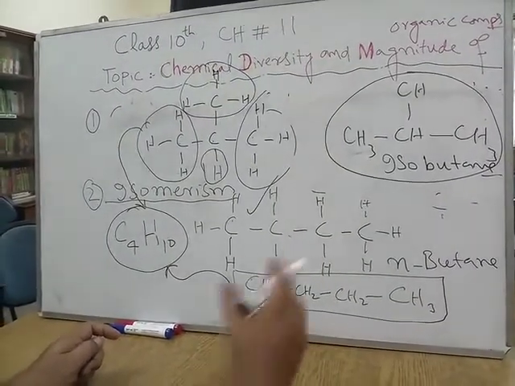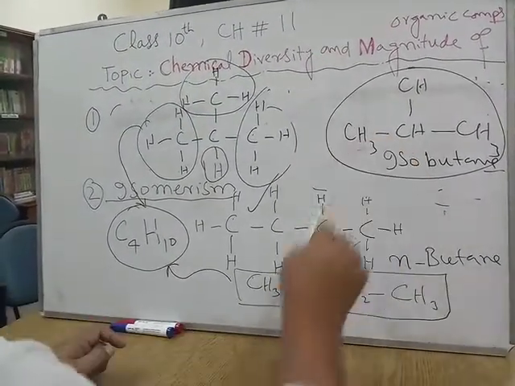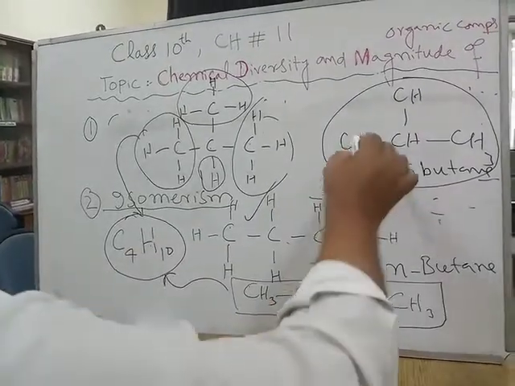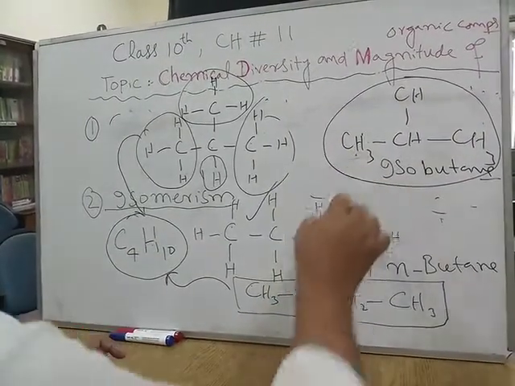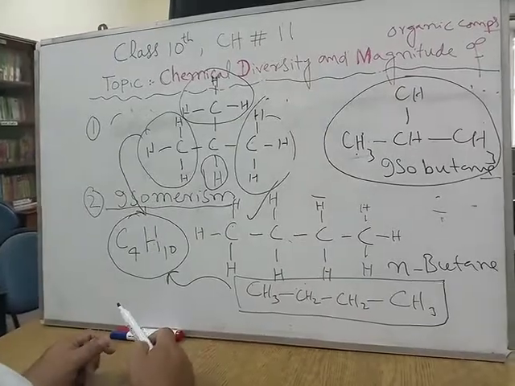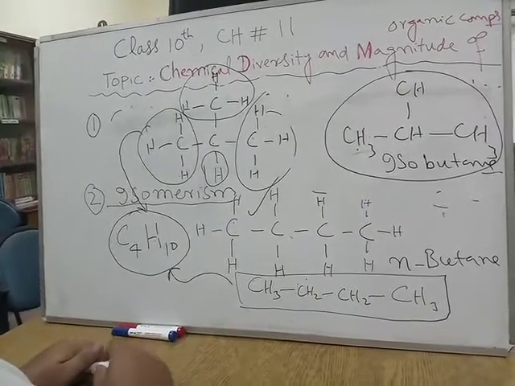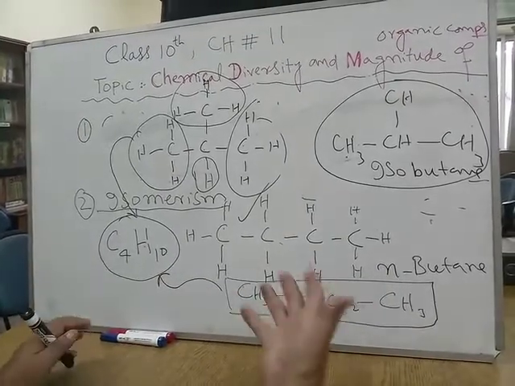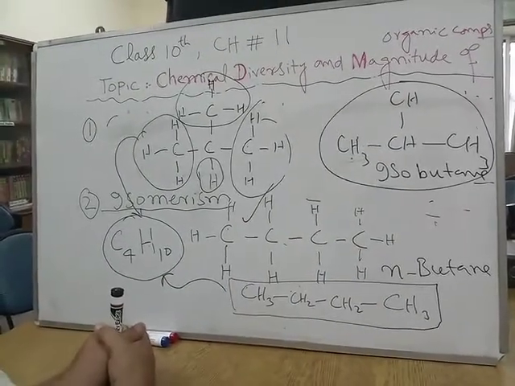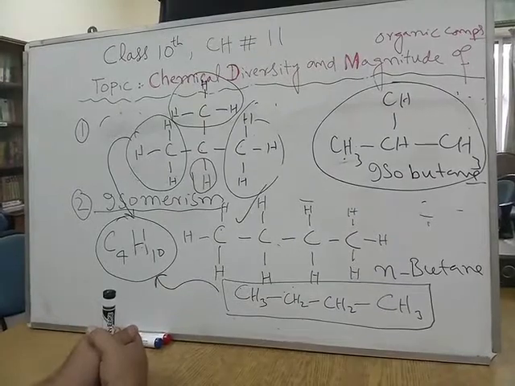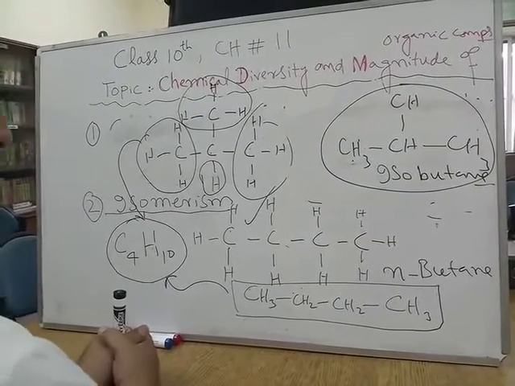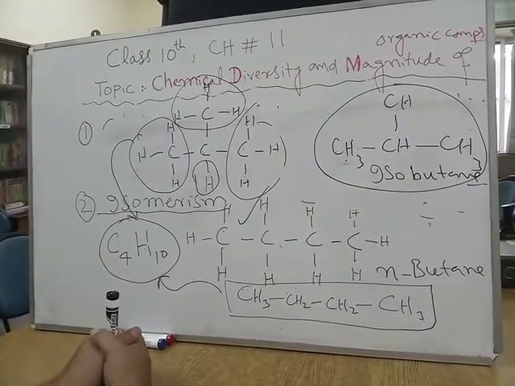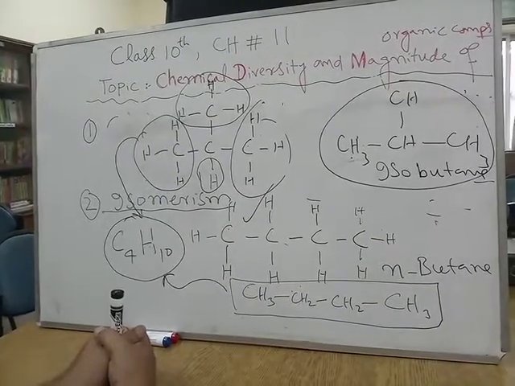So both these compounds have the same molecular formula but different structures. These two compounds are said to be isomers of each other, and this phenomenon is called isomerism. So due to isomerism, carbon can show chemical diversity. I mean, it can form a number of compounds. So that's why they are so large in number.